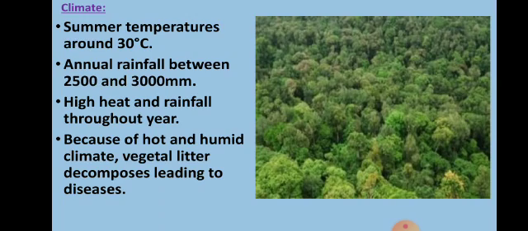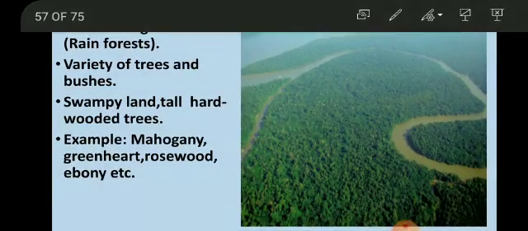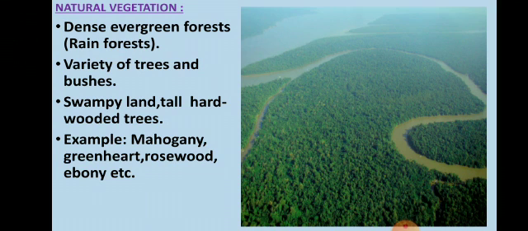Natural vegetation. Dense evergreen forest. Now dense, because throughout the year they are having rainfall, even temperature is good for the growth of the trees. So very dense, thick forests are there. And evergreen forest, because throughout the year the rainfall is there, the forest is green. Variety of trees and bushes are found here, because it is good for the growth of these varieties. So we have all sort of variety here.